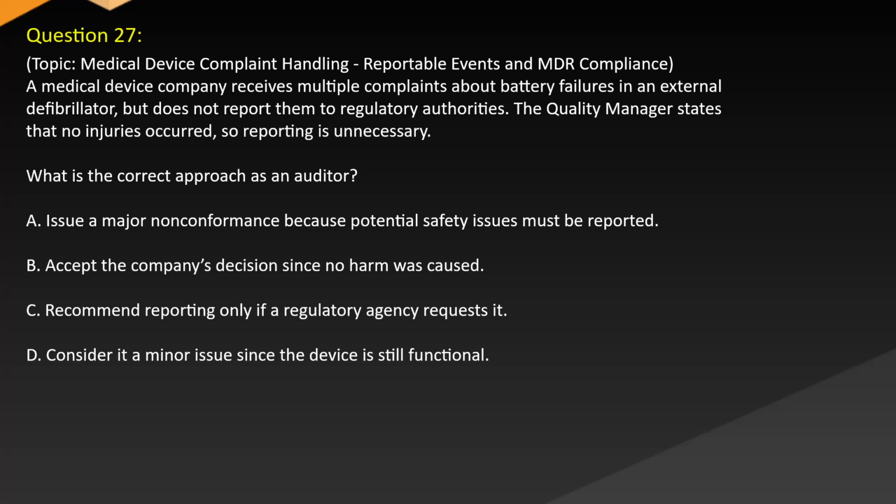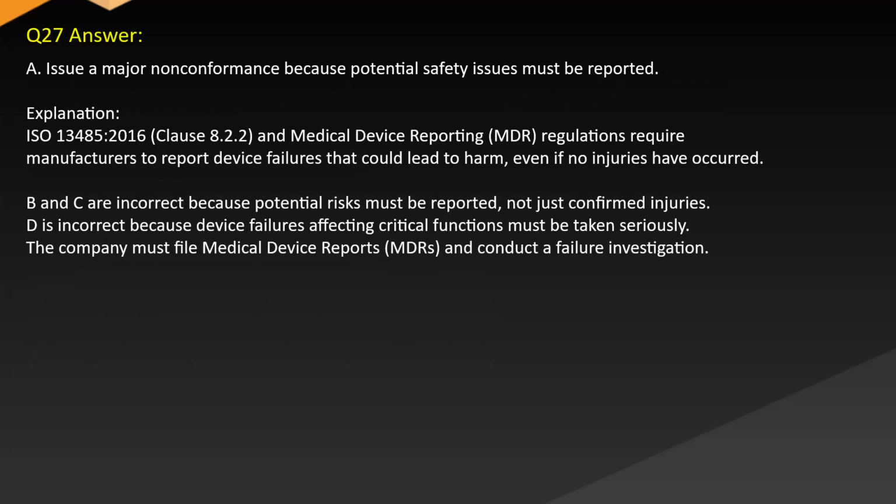A. Issue a major nonconformance because potential safety issues must be reported. B. Accept the company's decision since no harm was caused. C. Recommend reporting only if the regulatory agency requests it. D. Consider it a minor issue since the device is still functional. Answer: A. Issue a major nonconformance because potential safety issues must be reported.